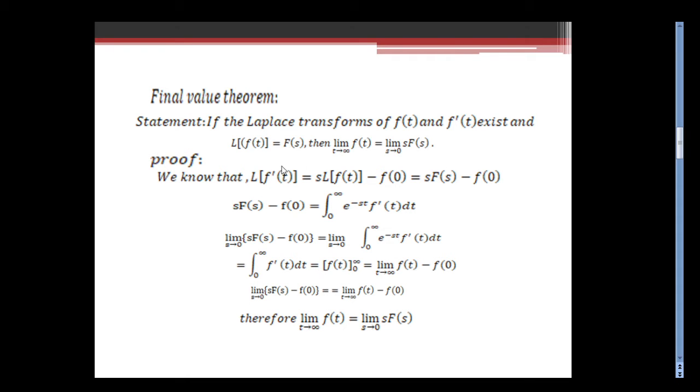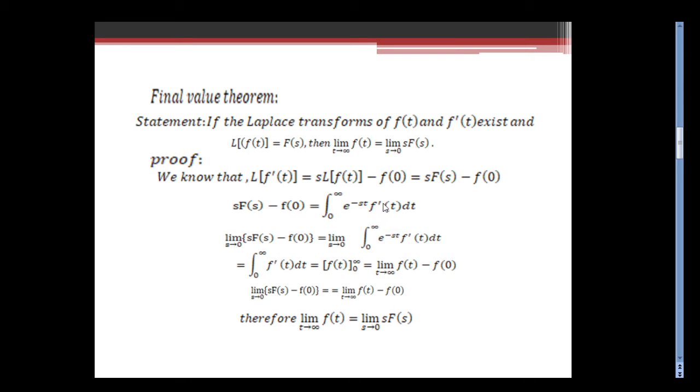Now we have a formula: L of f'(t) equals s times L of f(t) minus f(0), which is equal to s times capital F(s) minus f(0). Now this s times F(s) minus f(0) equals the integral from 0 to infinity of e power minus st times f'(t) dt. Then we apply the limit s tends to 0 on both sides.